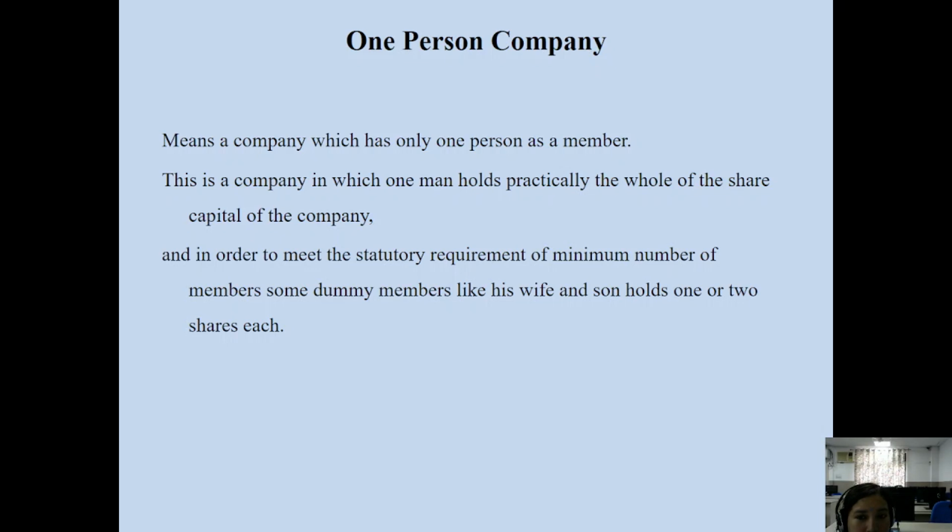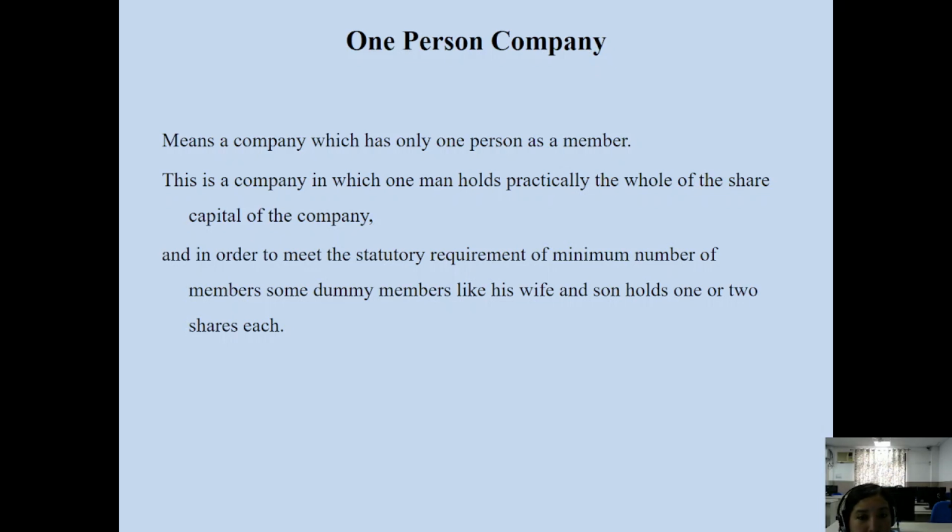But this is not similar to a proprietorship. Proprietorship is different. Sole proprietorship is different, although it is also done by one person, but with the assistance of a manager. But this is a company, and it is run and functioned by one person. All the responsibilities, all the routine activities, all the things are done by one person. This is a one-person company. All the share capital, the whole of the share capital, is held by one person.